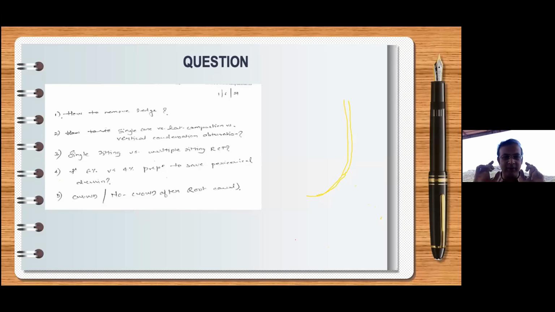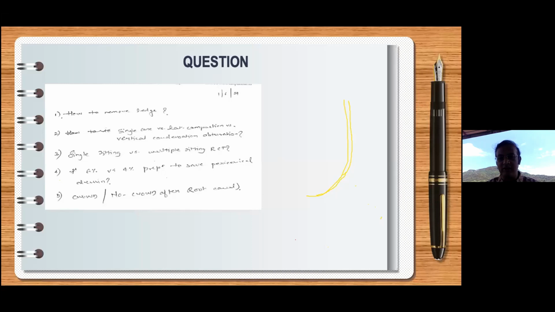To have a ledge, there are certain criteria to be fulfilled. Can you make a ledge in a straight canal? No. If a canal is straight and you want to have a ledge, you cannot. You try your best, but you will not be able to. So the canal usually has to have a curvature, and then you will have a ledge.